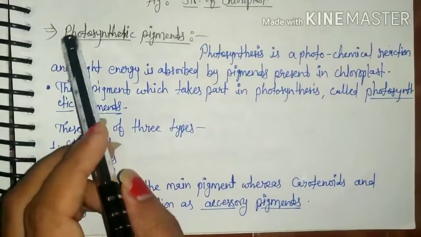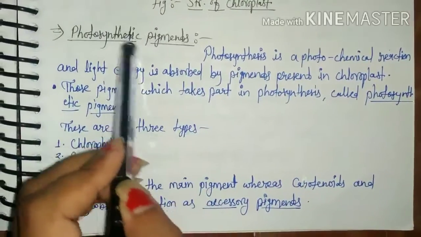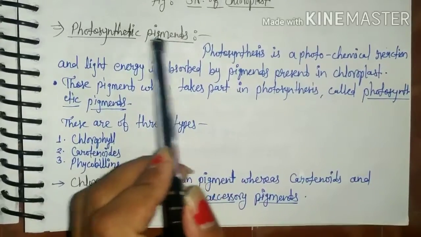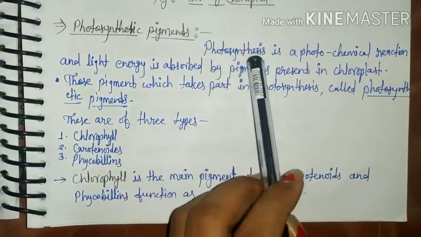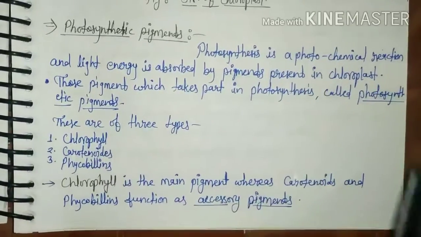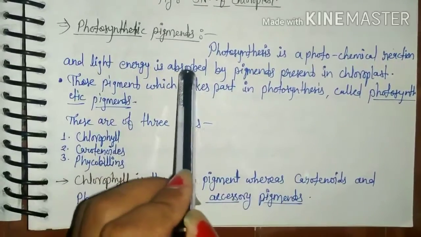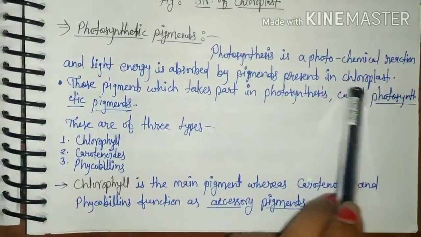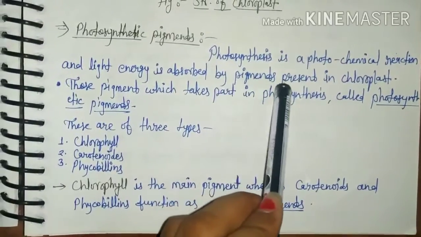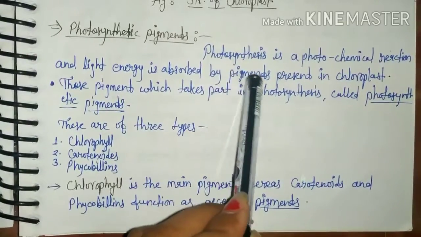Now we are going to talk about the photosynthetic pigments which are present in quantasome. As you know that photosynthesis is a photochemical reaction and light energy is absorbed by pigments present in chloroplast. And these pigments are present in the grenum part.